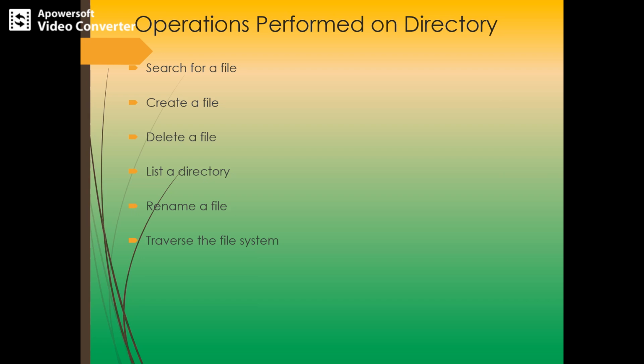Traverse the file system. So what is this traverse the file system? We may wish to access every directory and every file within a directory structure. So it is good to save the contents and structure of the entire file system at regular intervals. Why this is needed is because it's like a backup copy in case of system failure.